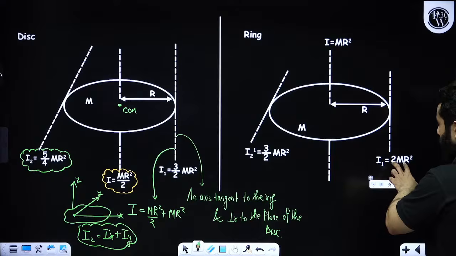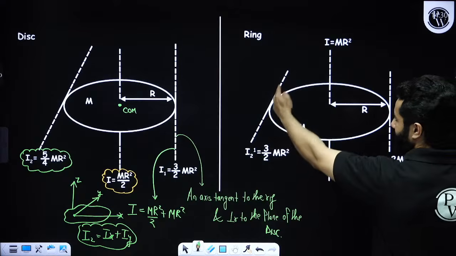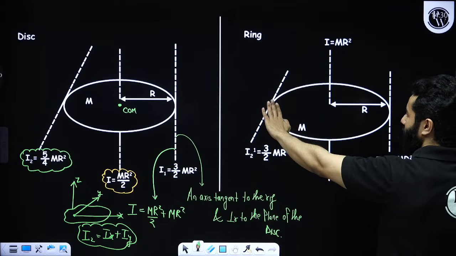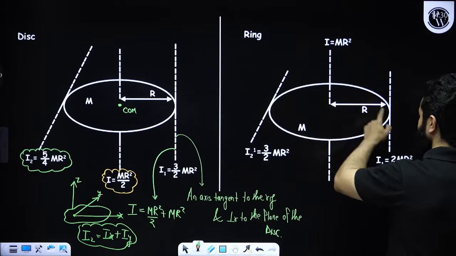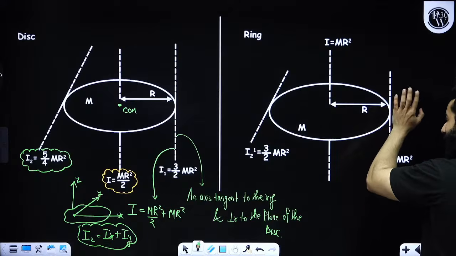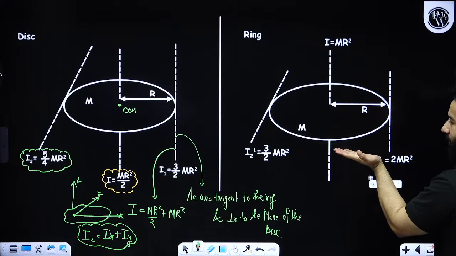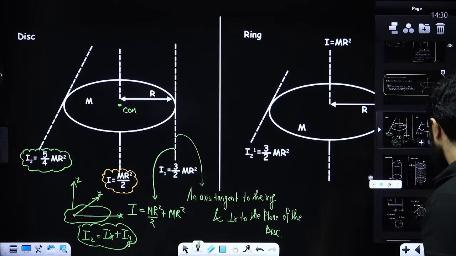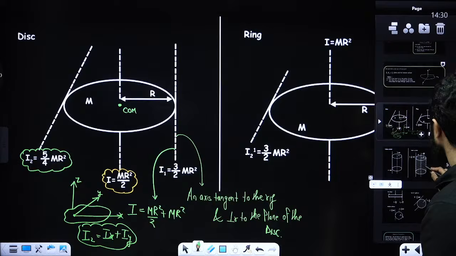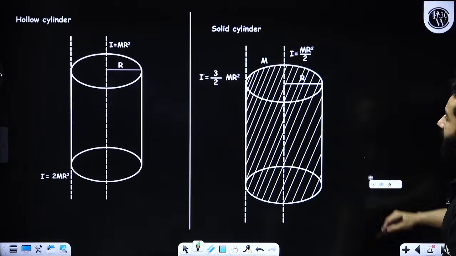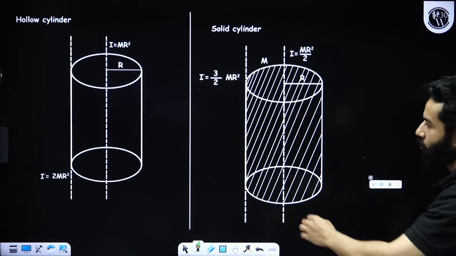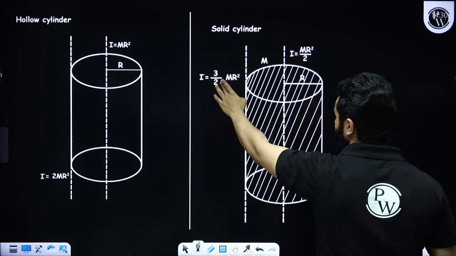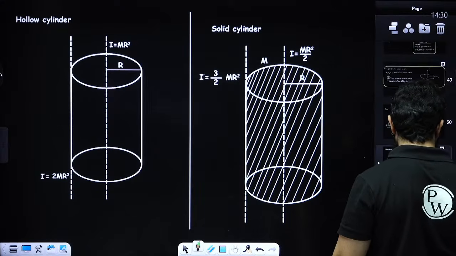Similarly, 2MR², and this is an axis which is tangent to the ring and lies in the plane of the ring. This one is tangent to the ring and perpendicular to the plane. So my dear friends, also remember the same thing for the hollow cylinder: it is MR². For a solid cylinder it is MR² by 2. This will be 3 by 2 MR², right?